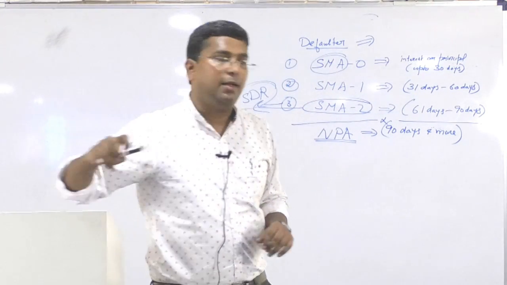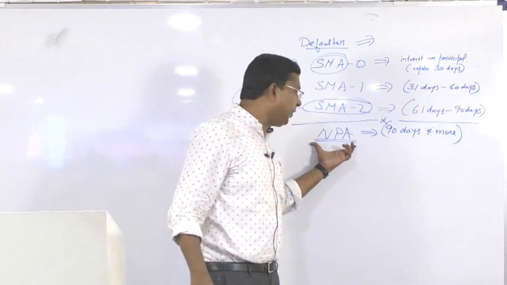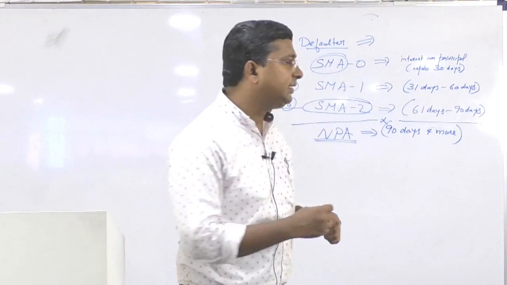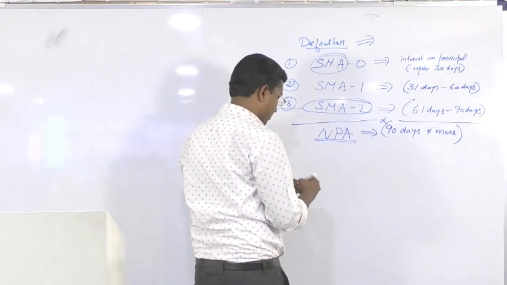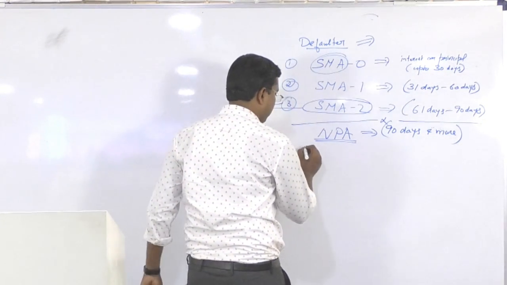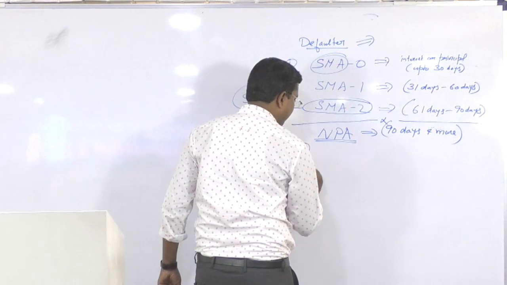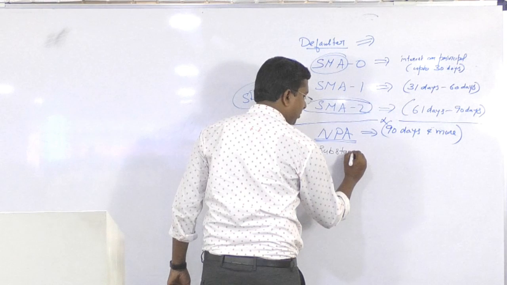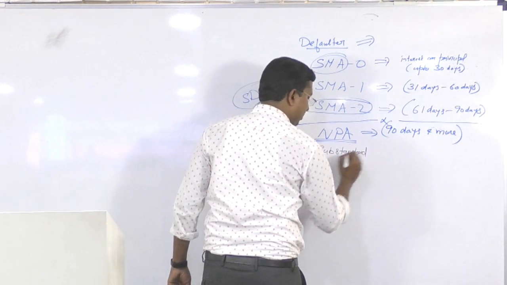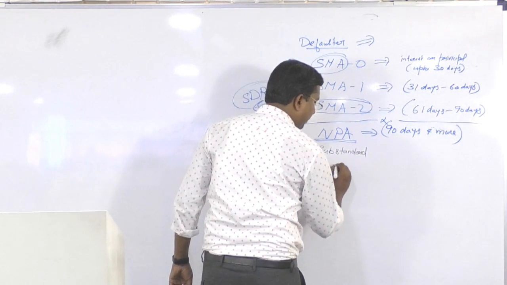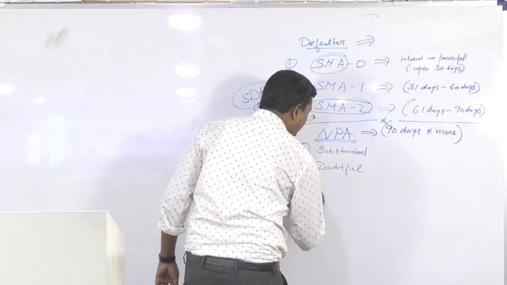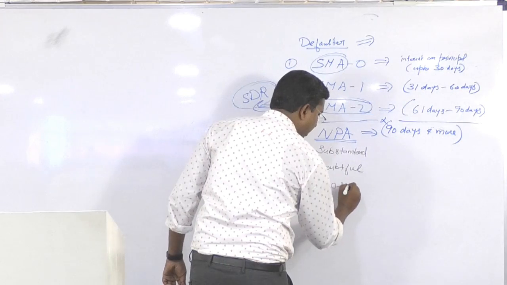Then again, non-performing assets can be classified into 3 categories. Substandard, which will also come in the newspaper. Substandard NPA, doubtful NPA, and loss NPA account.